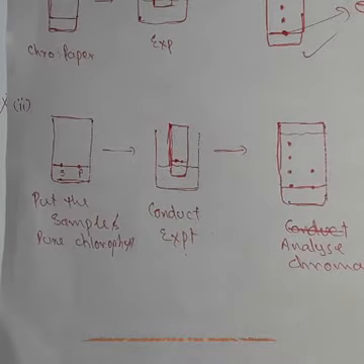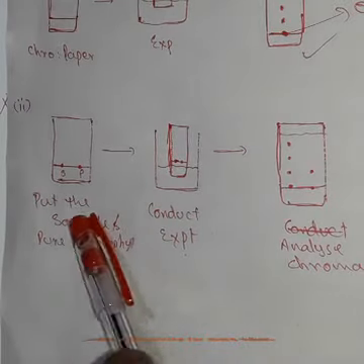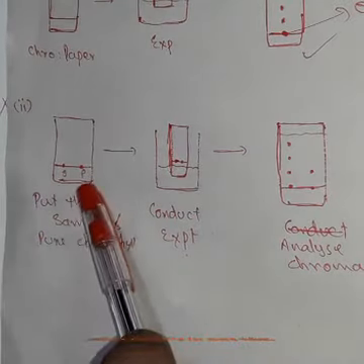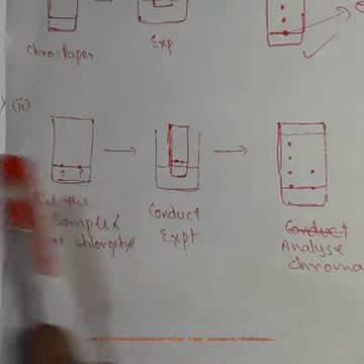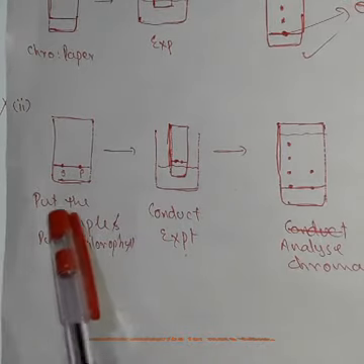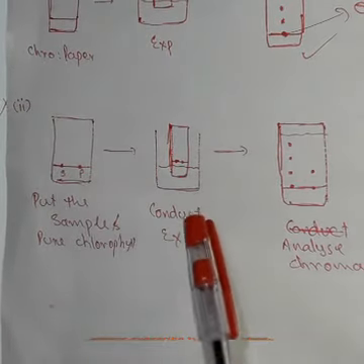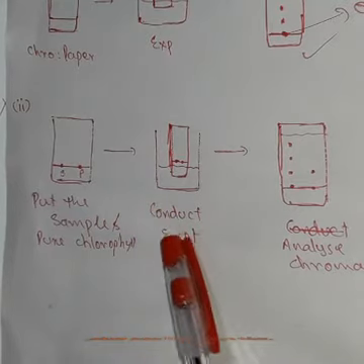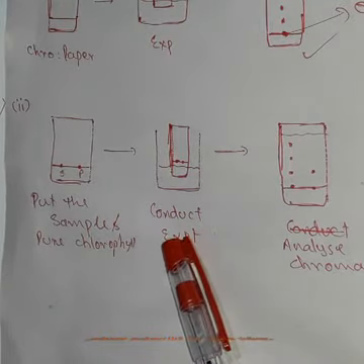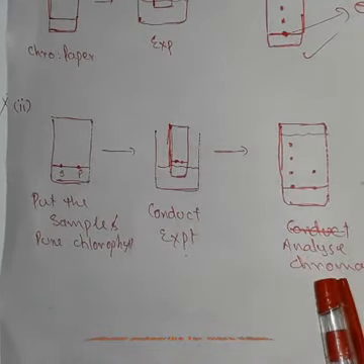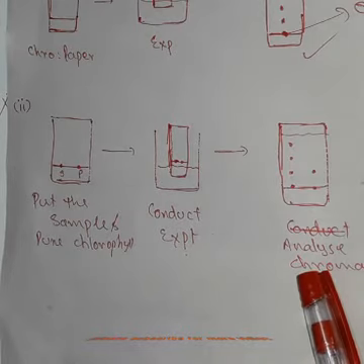Okay. So here, take chromatographic paper, put pure sample of chlorophyll and our green grass sample on the baseline. Then conduct chromatographic experiment. Then analyze chromatogram.